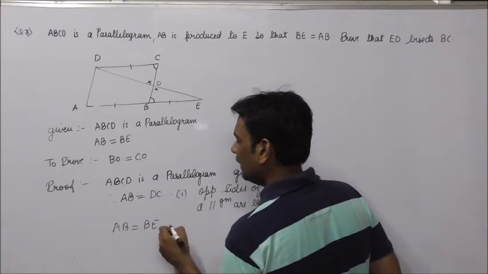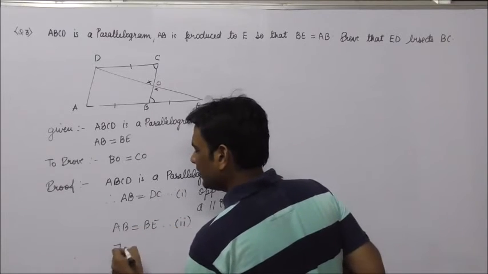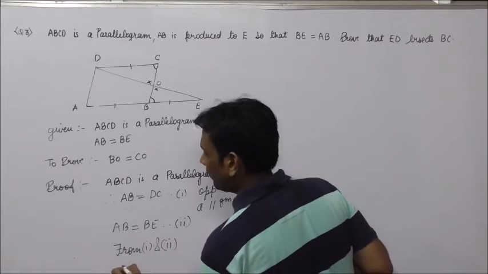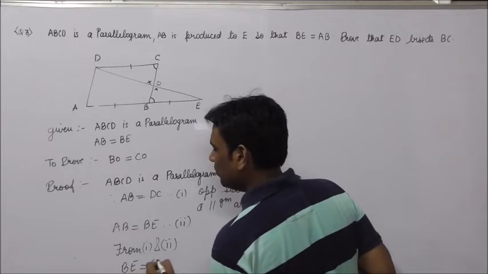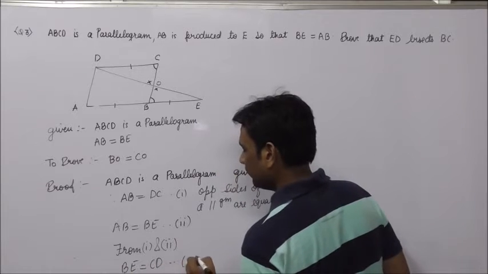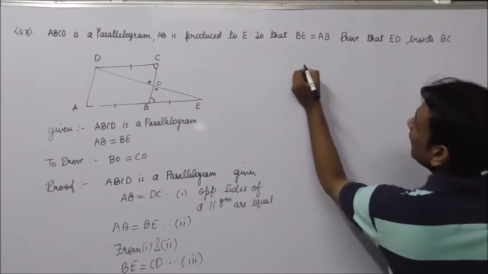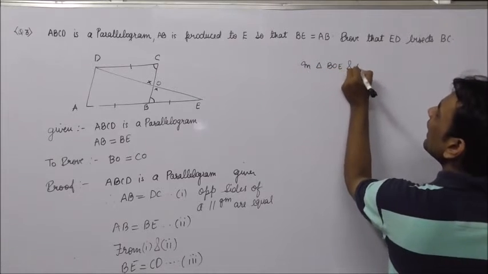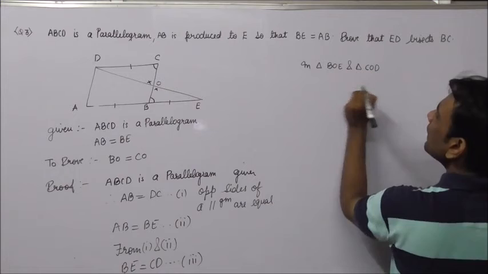So from 1 and 2 I can say that BE is equal to CD. Let this be 3. Now in triangle BOE and triangle COD,